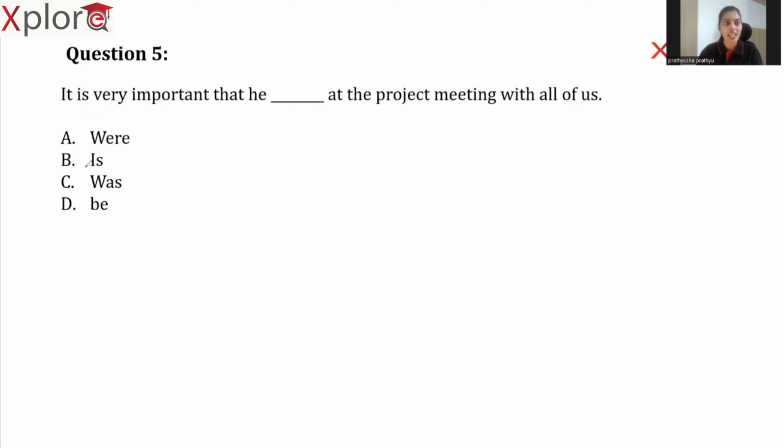So that is the reason, eliminate option B. Because if you use is here, it means that he is already in the meeting. But we are saying that it is very important that he needs to be there. So in order to not change the context, we have to choose option D as our answer. It is very important that he be at the project meeting with all of us. So it means similarly, he should be at the project meeting with all of us.